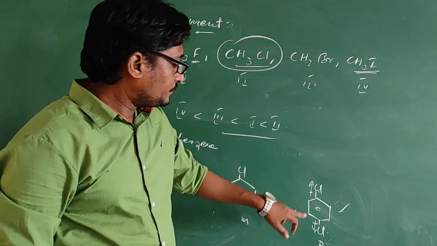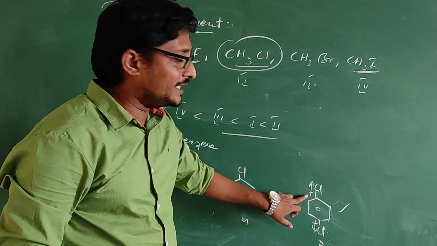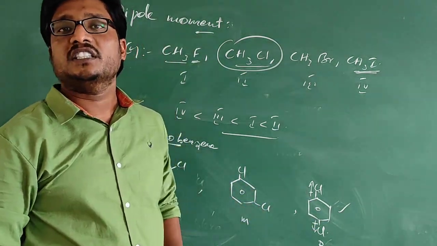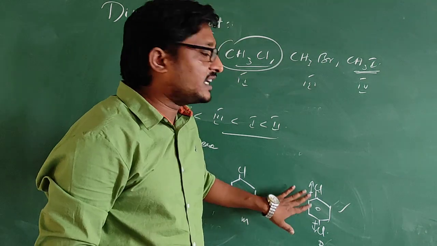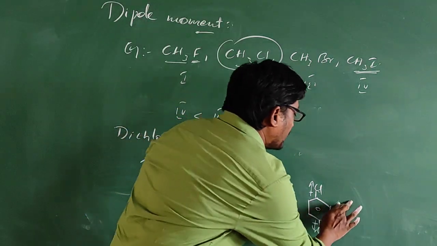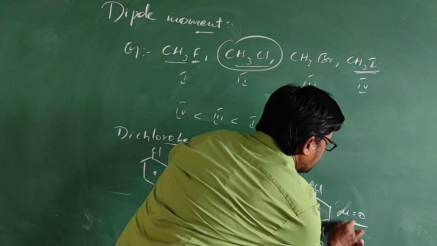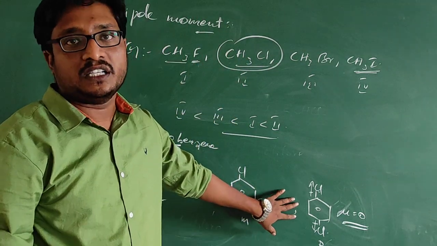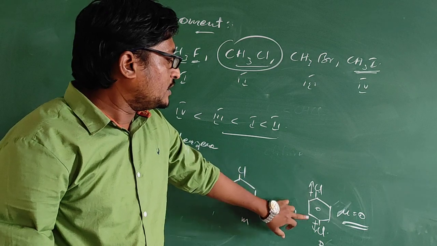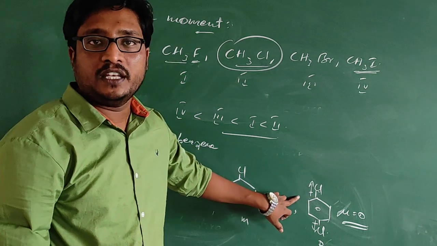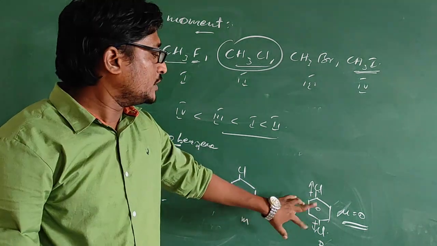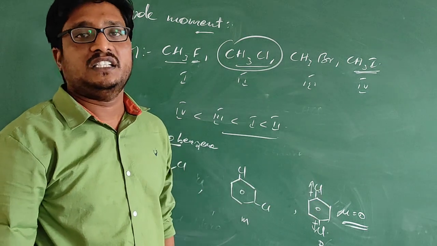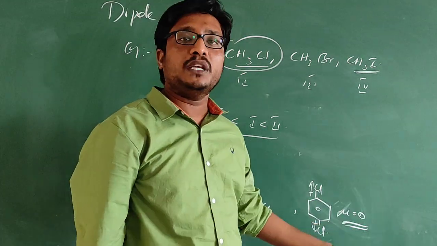So the two bond moments are opposite to each other, and since they are opposite, they will cancel. The resultant dipole moment value will be 0.